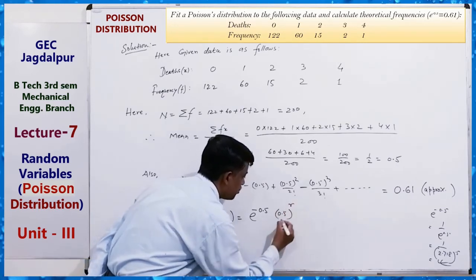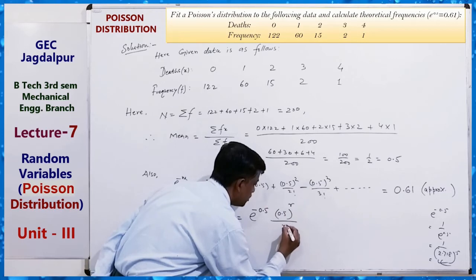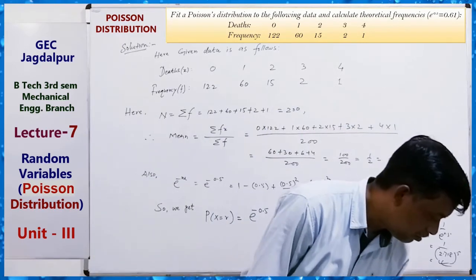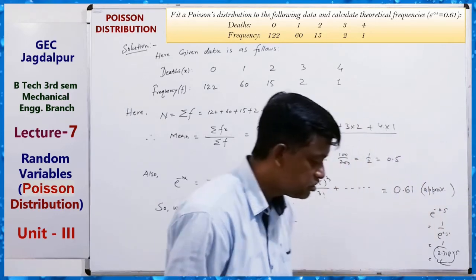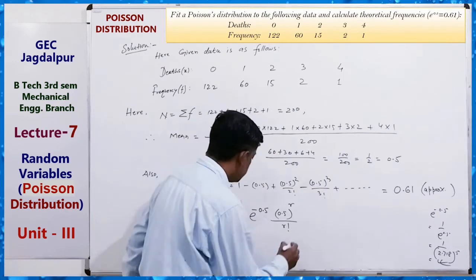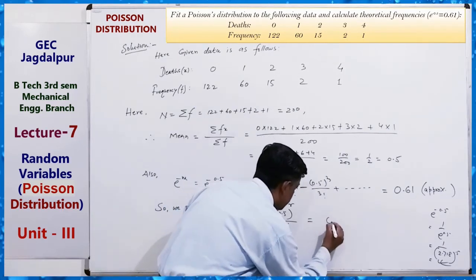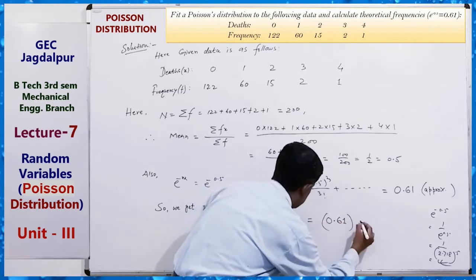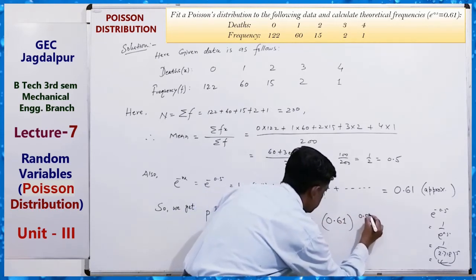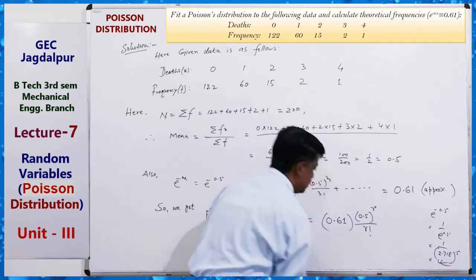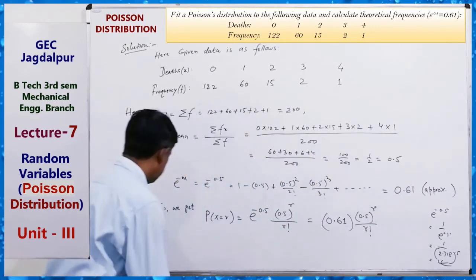0.5 to the power r upon r factorial. This is our formula. 0.5 power r upon r factorial, into this equals 0.61 into 0.5 to the power r upon r factorial.